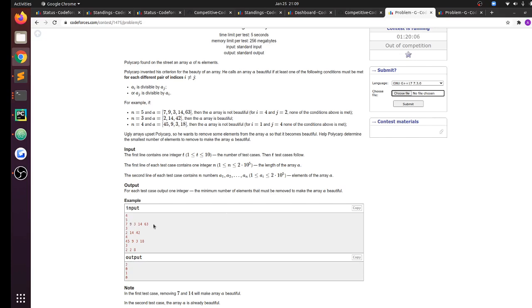Okay. So what I think is, no, 1 second. Yeah, definitely. So basically, the smallest element must divide all of the larger elements in the array. Like that is the minimum condition that is required.